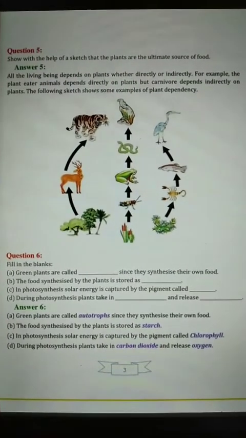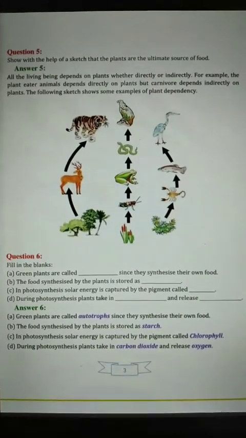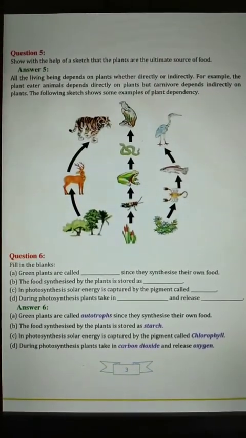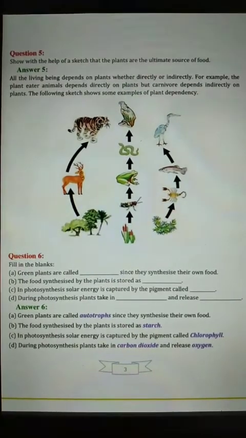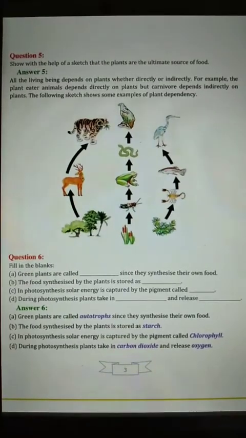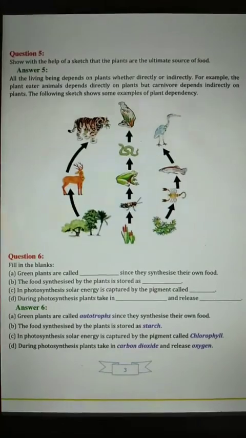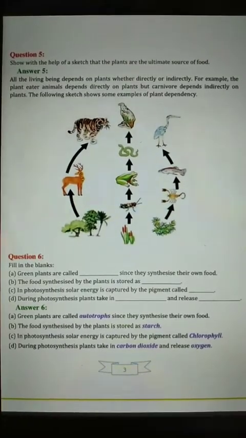For example, the plant-eating animals depend directly on the plant, but carnivores depend indirectly on the plant. The animals which are herbivores eat plants directly, so they are directly dependent on plants.